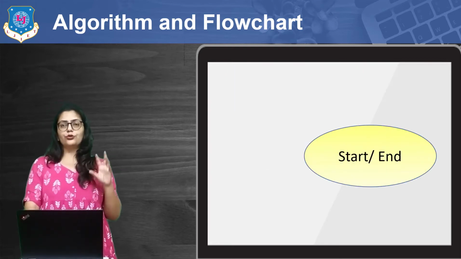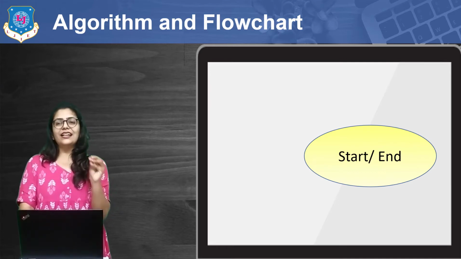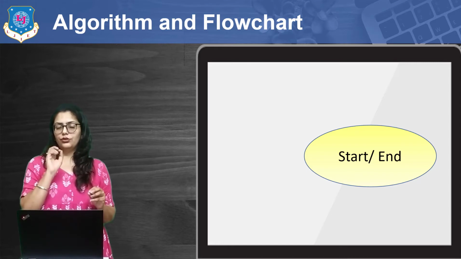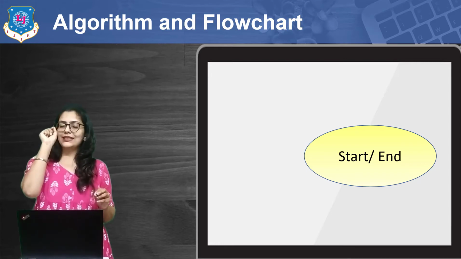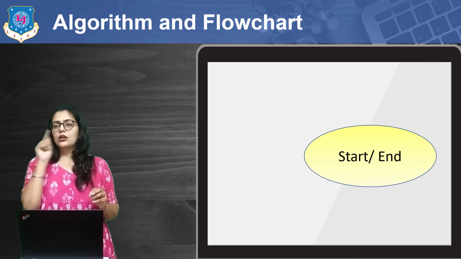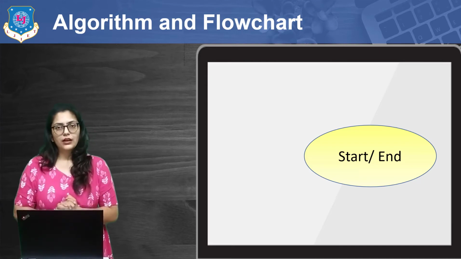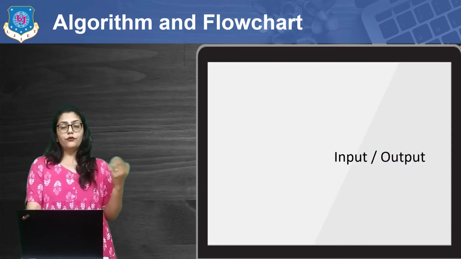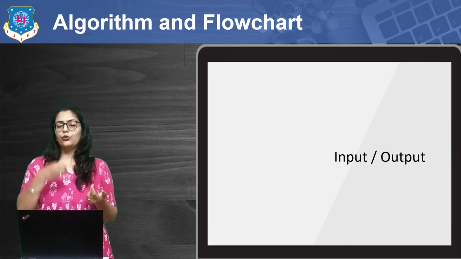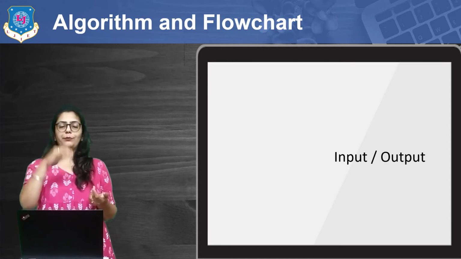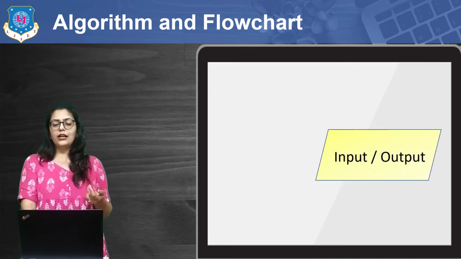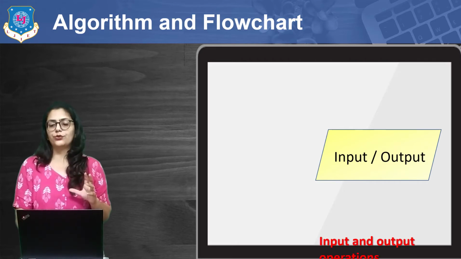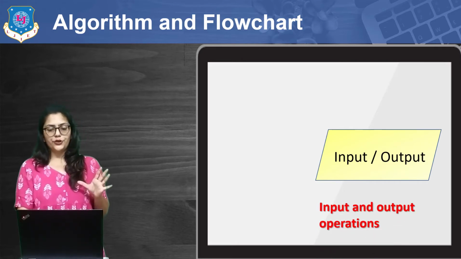So now here I'm going to show you the steps. So for start and end, we know the word start and end in algorithms. So for those steps, step 1 and the last step, this shape is used, right? Oval shape is used as a start and end. Then for input and output, suppose you are taking input, or you are using some scanf function, or you are printing something on the screen. For input and output, this parallelogram is used. This shape is used for input and output operations.